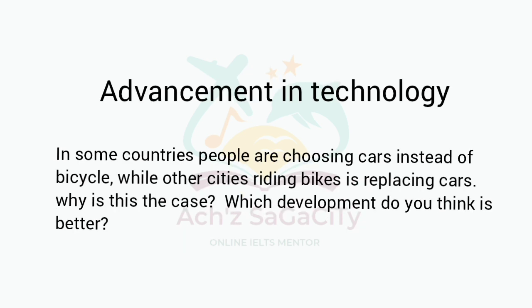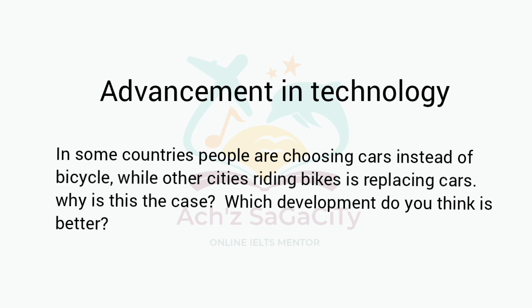Next one, advancement in technology. In some countries, people are choosing cars instead of bicycles, while in other cities riding bikes is replacing cars. Why is this the case? Which development do you think is better? So here it's coming under two-part type of question. You need to write about the reasons and about which one is better for you as your perception.